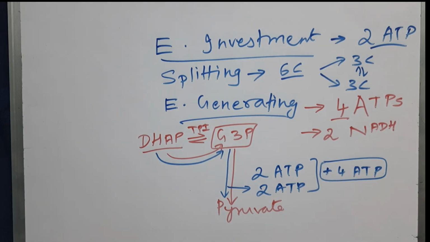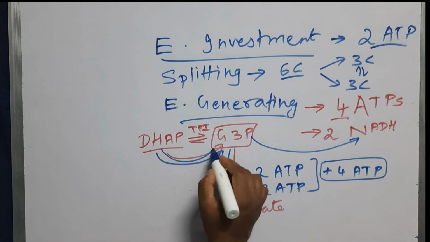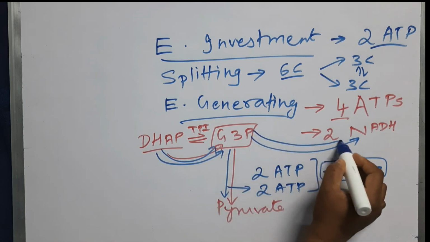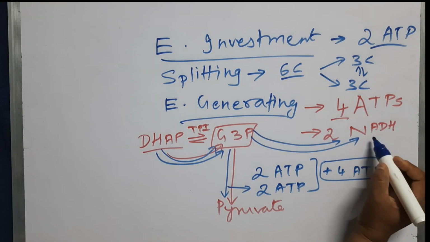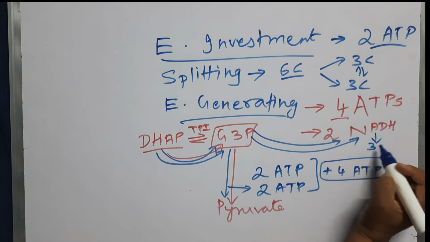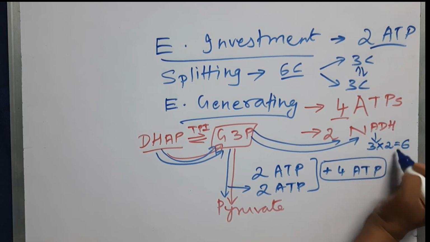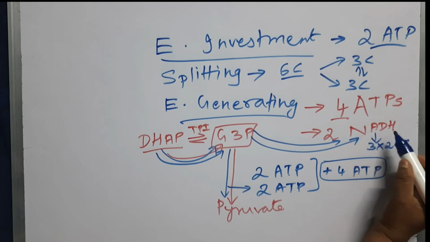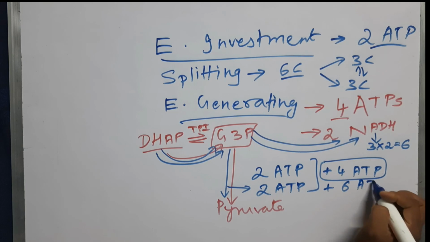Same way, from one glyceraldehyde we get 1 NADH. DHAP also becomes glyceraldehyde, so that also will give you 1 NADH. So there will be 2 NADH. Now 1 NADH is equal to 3 ATPs. Now there are 2, so 3 twos are 6. A total of 6 ATPs are formed from 2 NADH, so plus 6 ATP you can write.